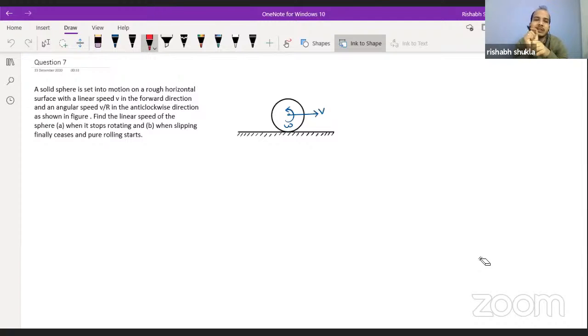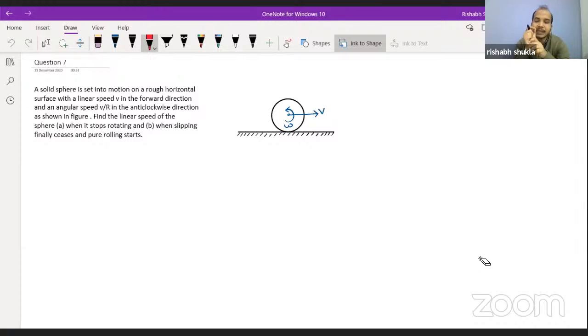In the same way here also, just see: a solid sphere is set into motion on a rough horizontal surface with a linear speed v in the forward direction and an angular speed v by r in the anti-clockwise direction. Find the linear speed of the sphere A, when it stops rotating, and B, when the slipping finally ceases and pure rolling starts.